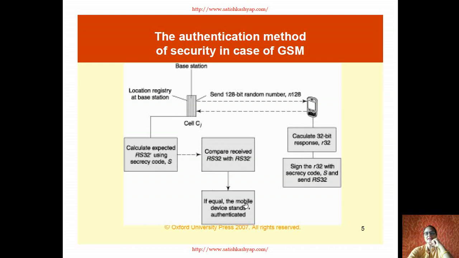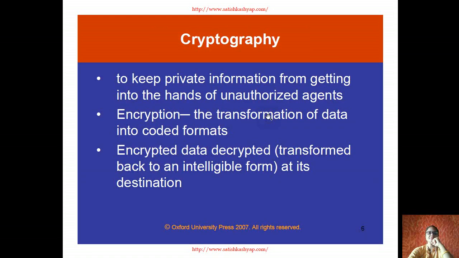If it matches, then the communication or transmission happens. This matching of secrecy code should be there. The secrecy code is generated by the mobile and sent to the base station, which checks whether it is matching or not. If both match, then the user is authenticated and the communication happens.